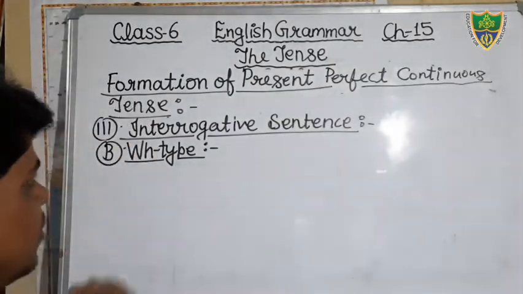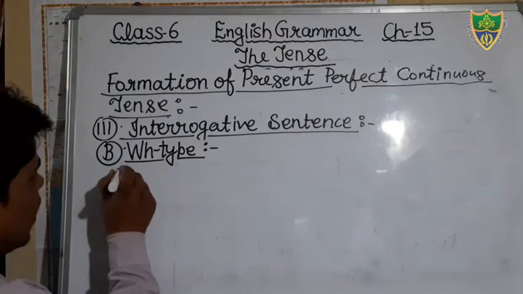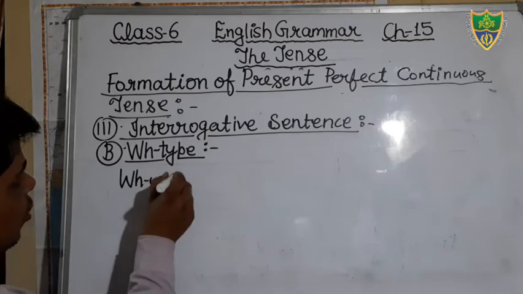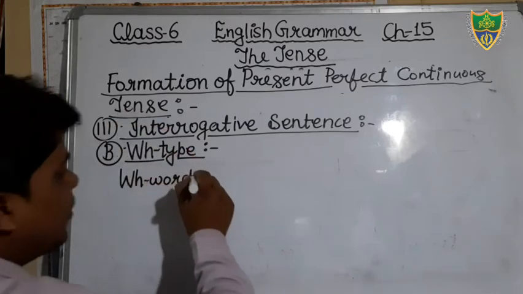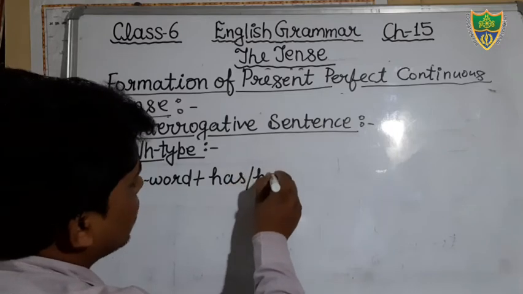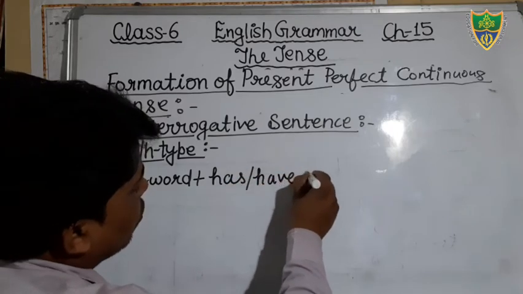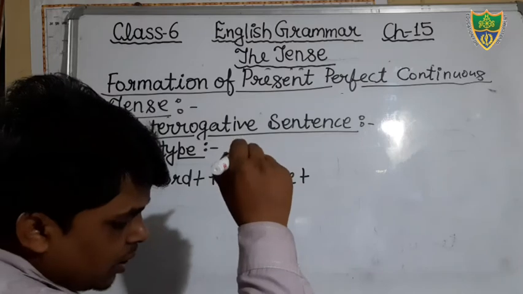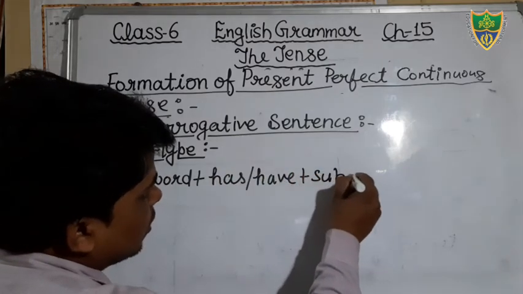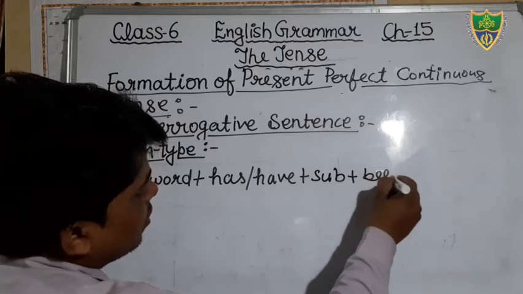These are WH words. So in the beginning of the sentence, we will use a WH word. Okay. Then after we will use has and have according to the subject. Okay. Then after we will mention here subject. Then after we will use been.